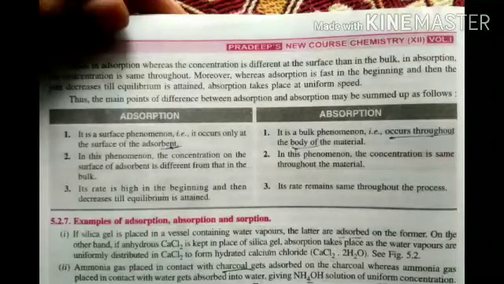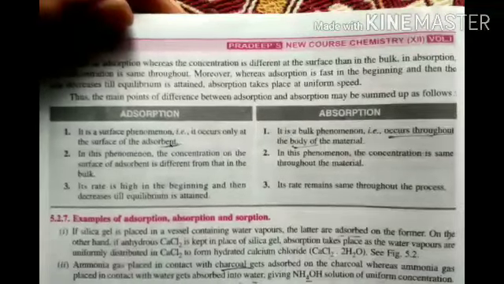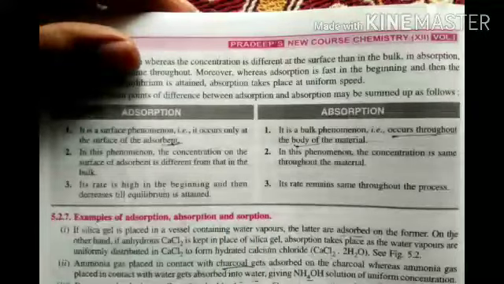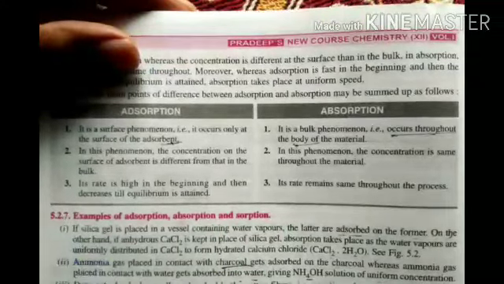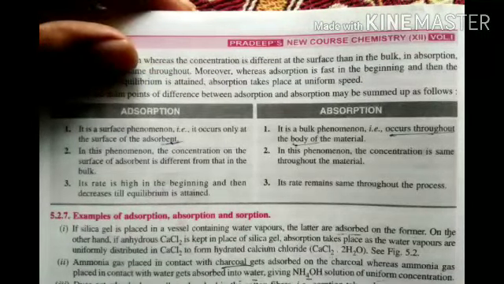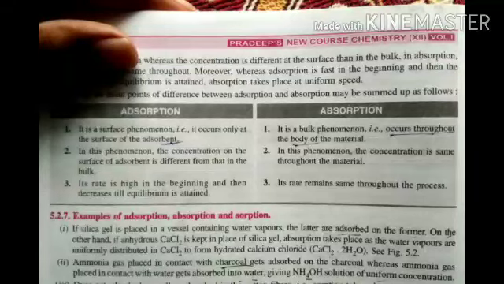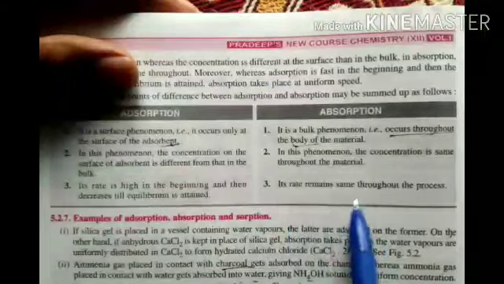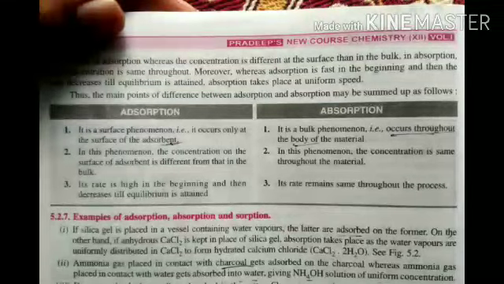The rate is high because only the surface reacts, so the reaction is very fast in the beginning, then slowly decreases because the surface becomes saturated. The absorption rate remains the same.